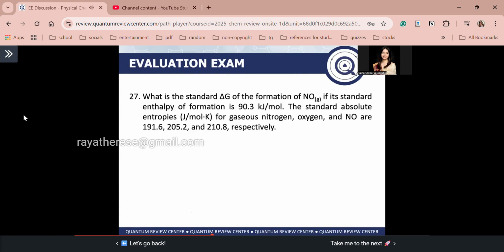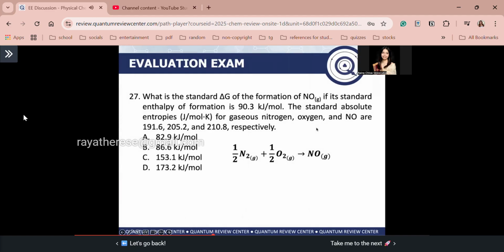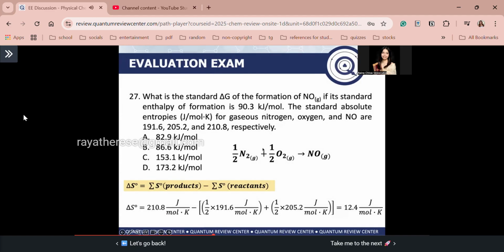What is the standard delta G of formation of NO gas if its standard enthalpy of formation is 90.3 kilojoules per mole? The standard absolute entropies, J over mole K, for gaseous nitrogen, oxygen, and NO are 191.6, 205.2, and 210.8. Okay? So guys, we need to solve for delta G of formation. To solve the delta G of formation, we have to determine the standard entropy change first, okay? The standard entropy change first.